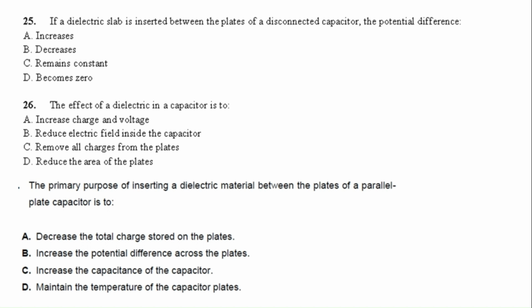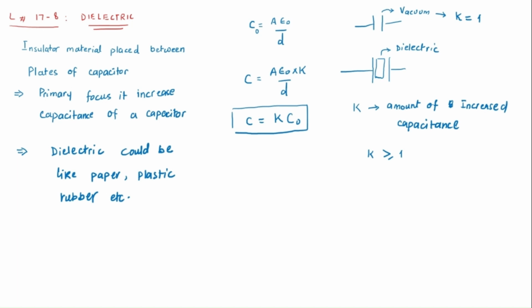For example, if I say that you have a dielectric with a K value of 3, it means the capacitance is increased by 3 times. So if the capacitance is 4 microfarad, and when you insert the dielectric, this capacitance increases to 4 times 3. So it will become 12 microfarad. So this capacitance will be provided. So here you have to remember this thing. So what is this dielectric function?